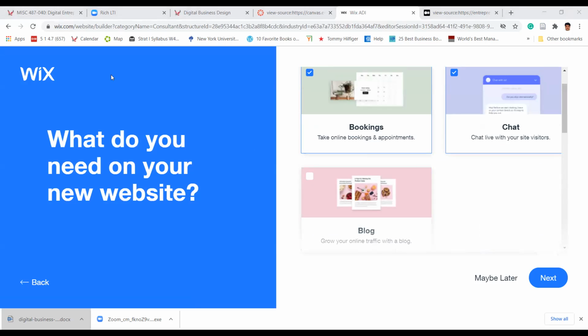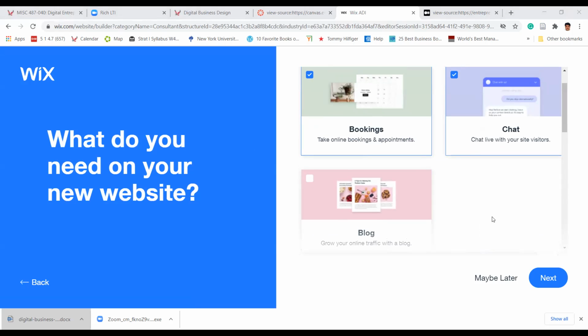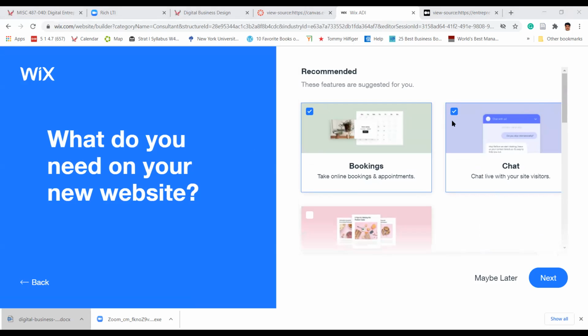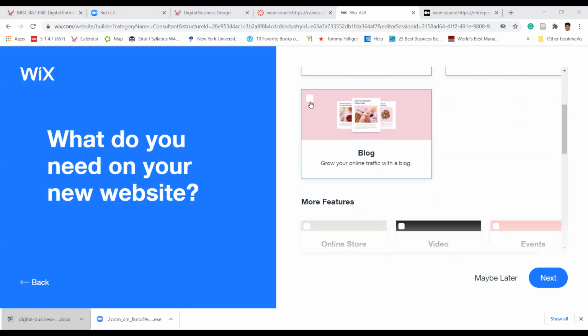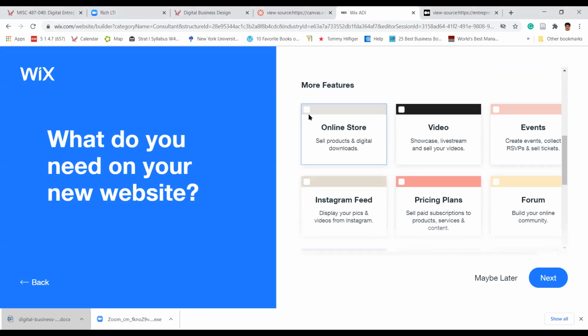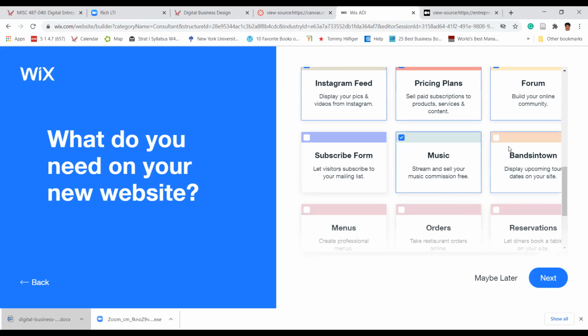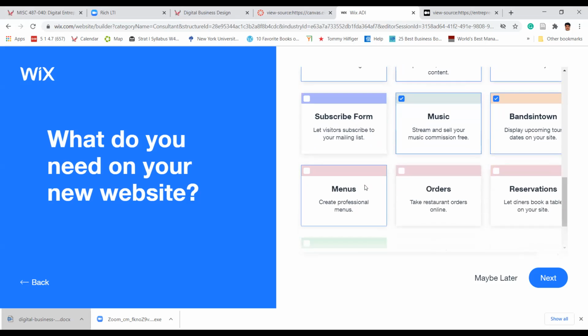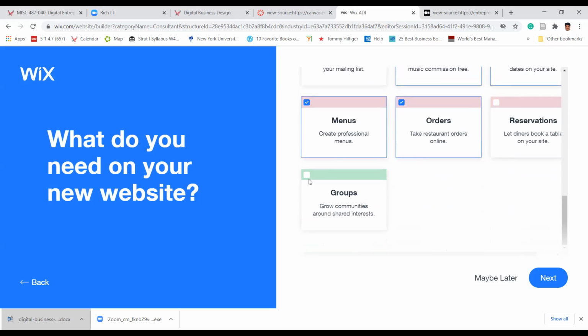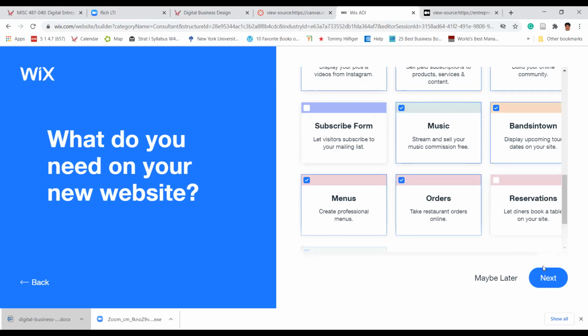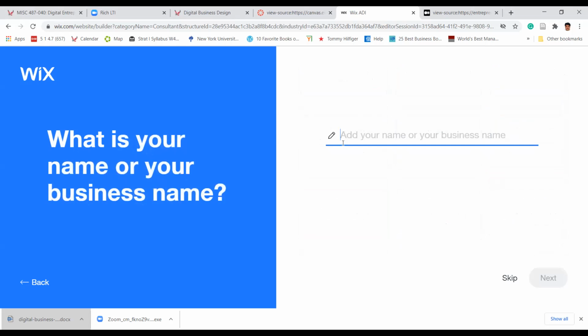What do you need on your new website? You can include options: chat, bookings, text, online blogs, online store, sell products, digital downloads, videos, events, forums, Instagram feed. Whatever you do, you can also make custom orders, create professional menus, groups. I'm just selecting without putting in much.